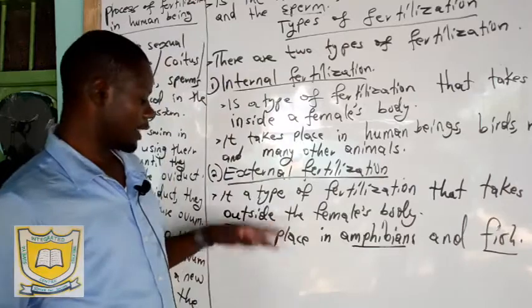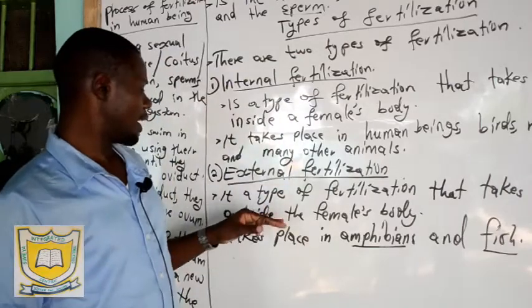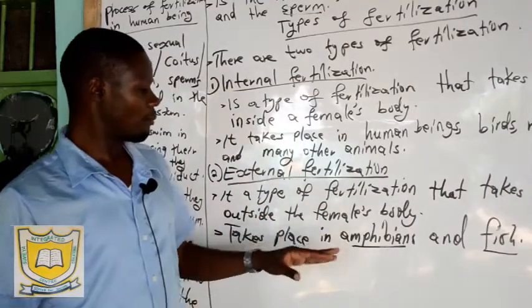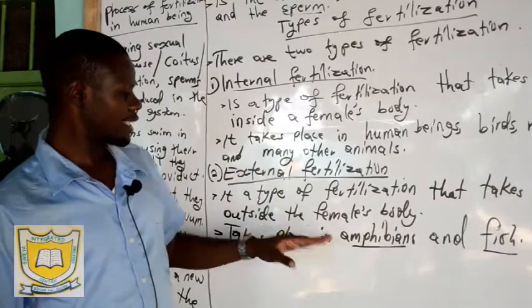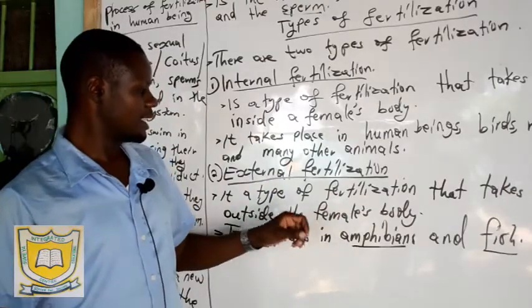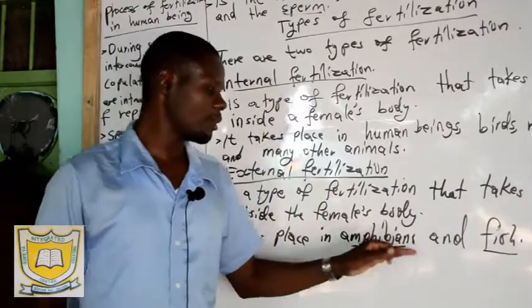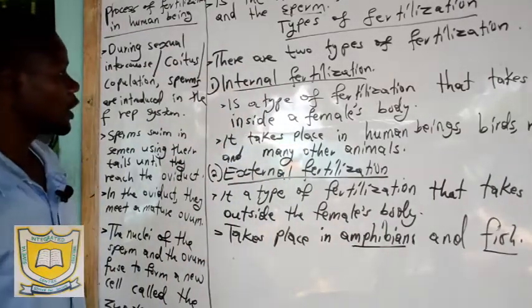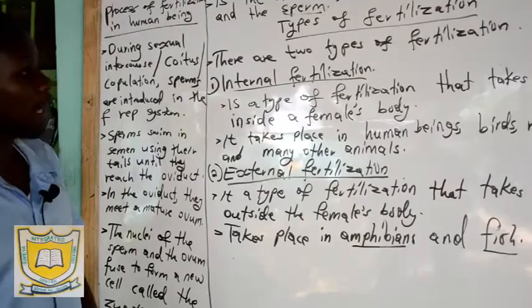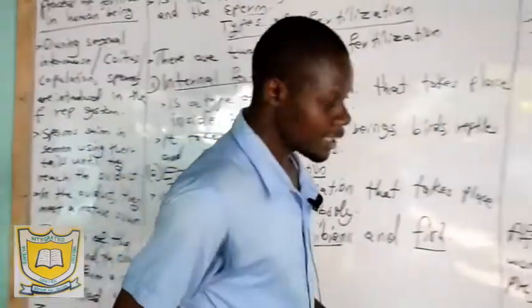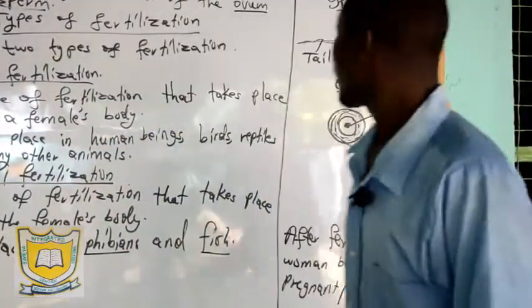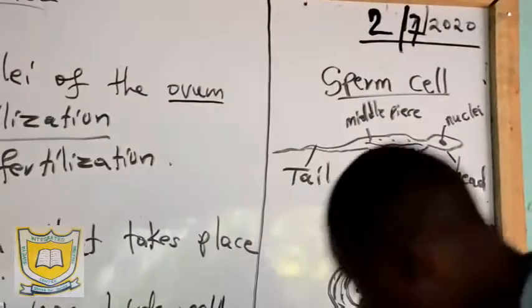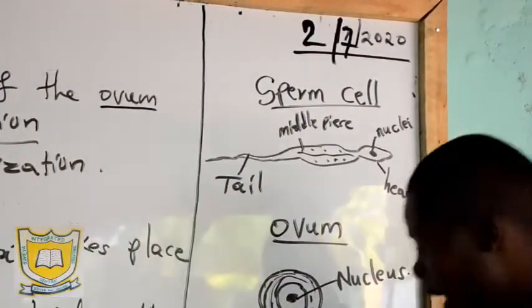So when you talk about external fertilization, the female sex cell, the ovum, and the male sex cell, the sperms, meet outside the female's body. That is external fertilization. Here we will have to observe the structure of the sperm and also the structure of the ovum.